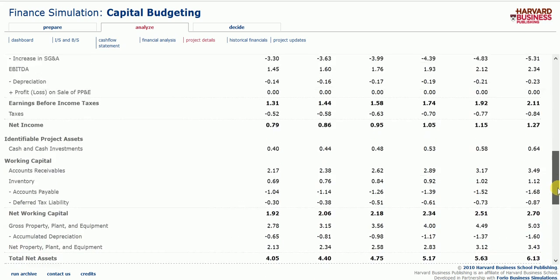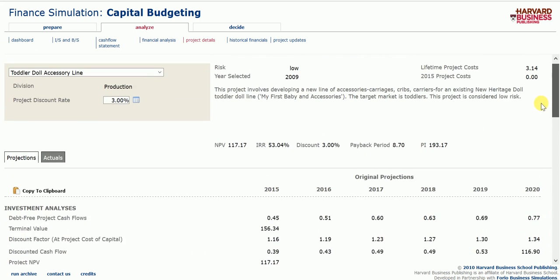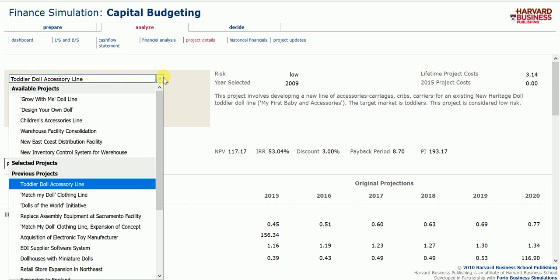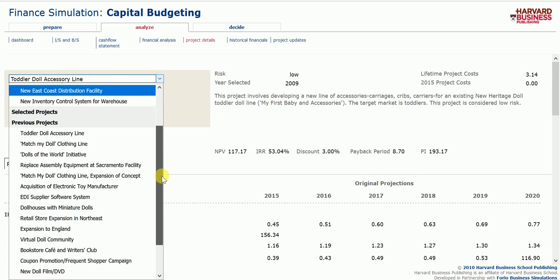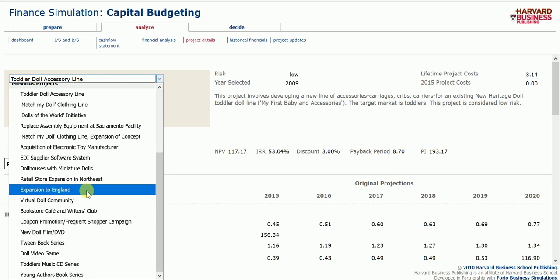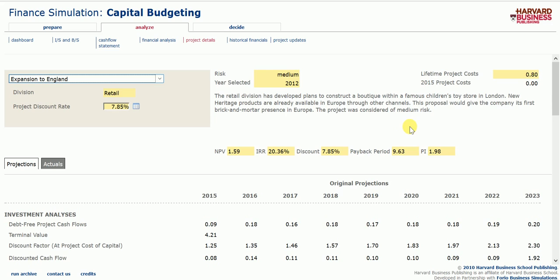Then we can go back up and I will show you one where the numbers are fairly neutral. But they do, however, increase over time, which is always great, and we always want that. So see, this risk went to medium, but I invested in this because the costs are hardly anything, and especially for 2015, the costs weren't going to be anything.